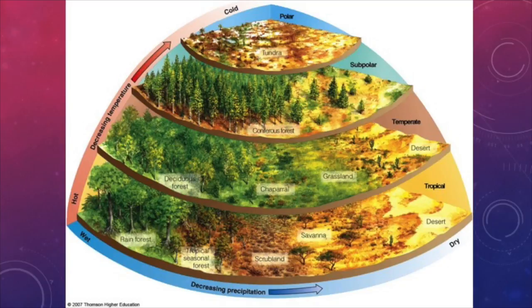The first type of biome we will be concerned about are the desert biomes. There are three major types that can be found in tropical, temperate, and polar regions. All deserts are characterized as being areas where evaporation exceeds precipitation. This just means that they are extremely dry.